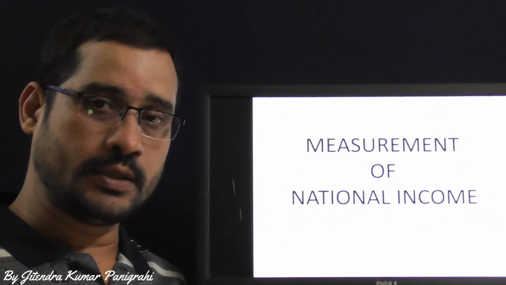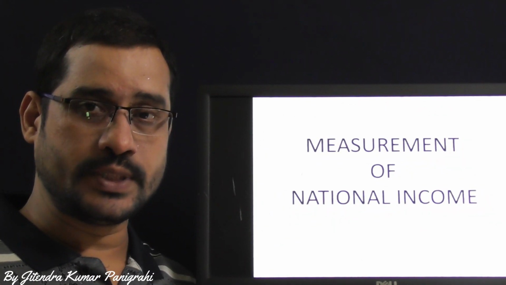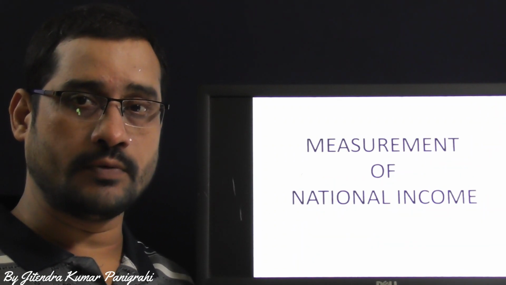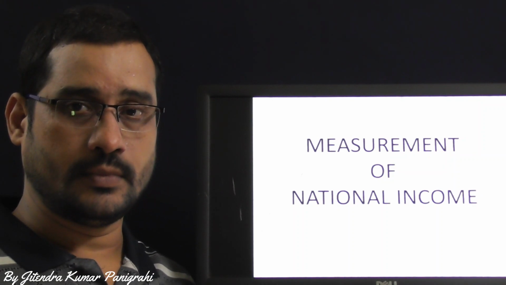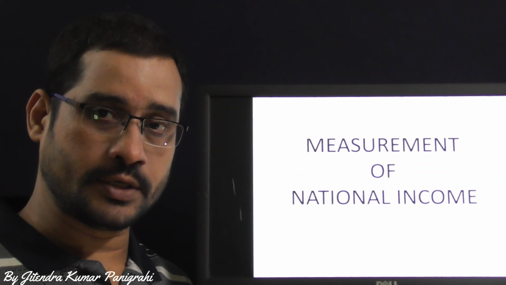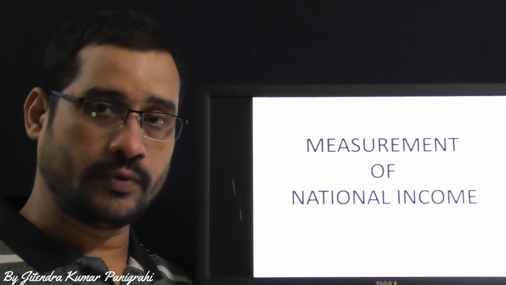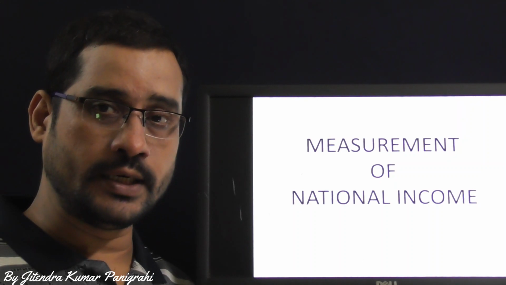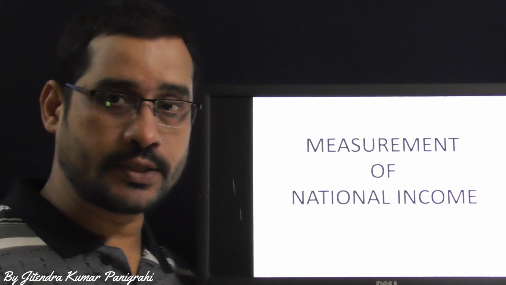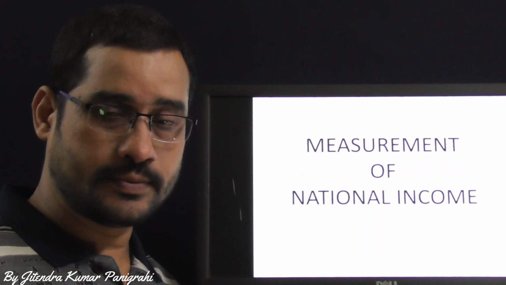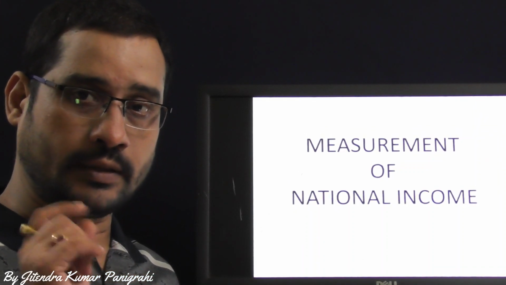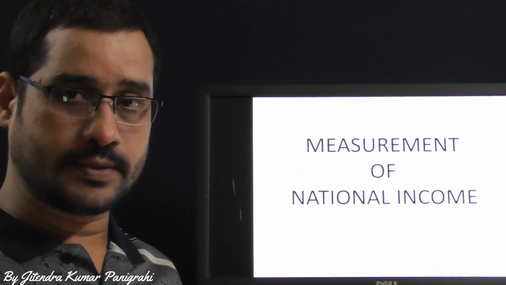Before going to measure the national income, first of all we have to segregate the sectors of the economy on the basis of different phases of circulation. As already discussed in circular flow of income, the income of the country is circulating from one sector to another sector in three different phases. The first phase is the production phase. The second phase is the income phase, and the third phase is the expenditure phase.